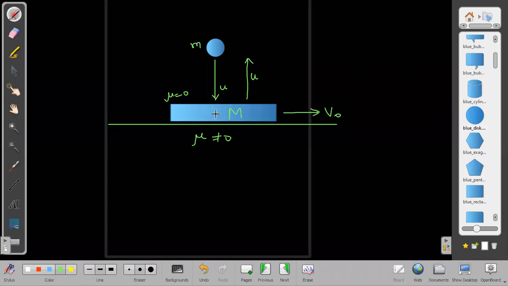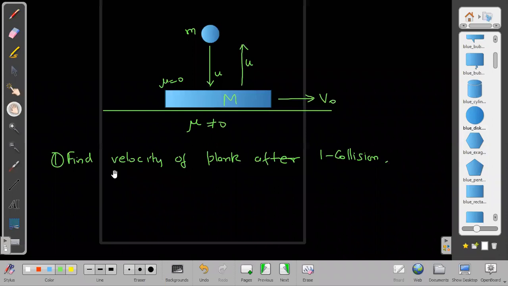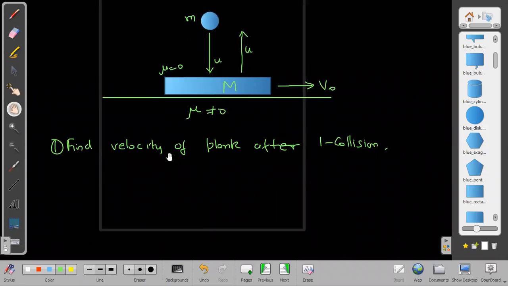What will be the velocity of this plank after one impact, after one collision? That we have to find. So the question is, find the velocity of the plank after one collision. This one you do first. First you do this, and from here I will be able to tell what happens after the second collision and after the third collision. So let us do this one.